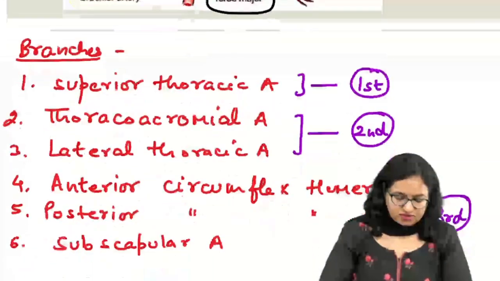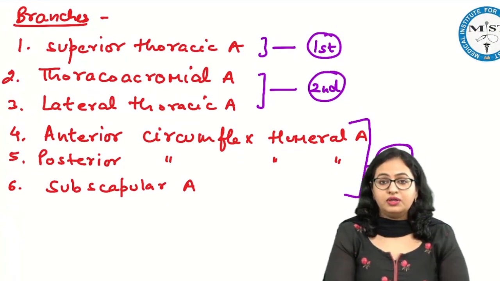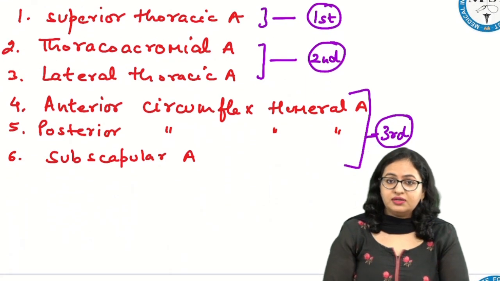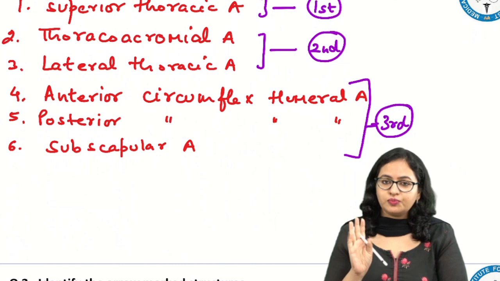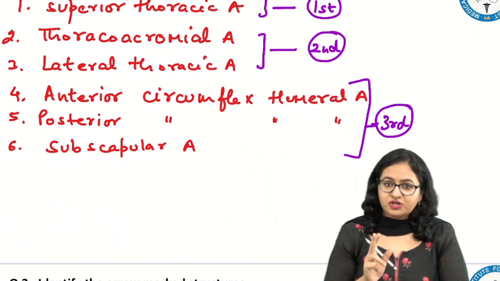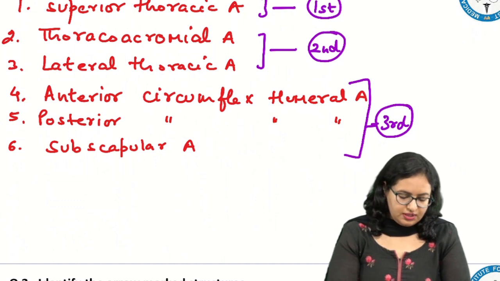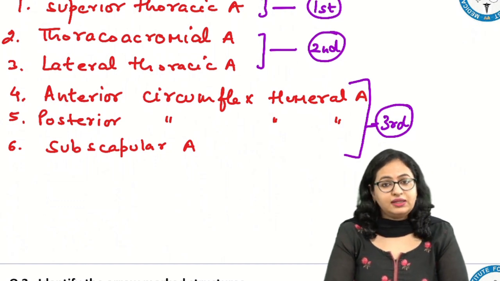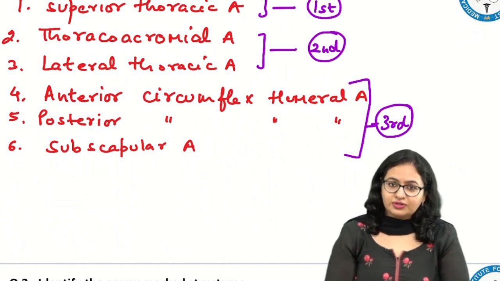Regarding the branches, as we already know, there is one branch from the first part, two branches from the second part, and three branches from the third part. The first branch is the superior thoracic artery, from the first part. Then you have the thoracoacromial and the lateral thoracic artery from the second part, and the subscapular, anterior and posterior circumflex arteries from the third part.